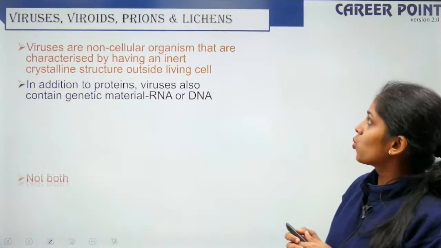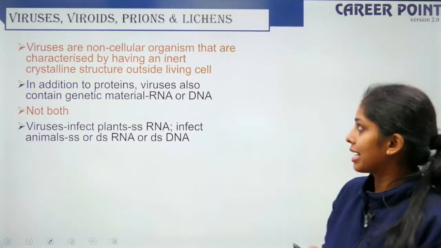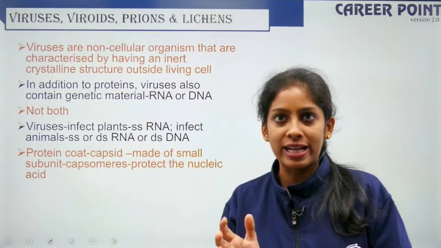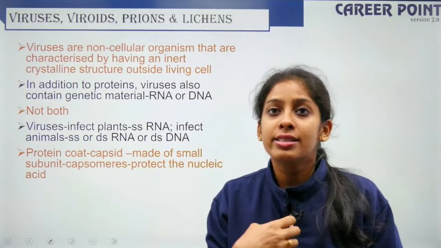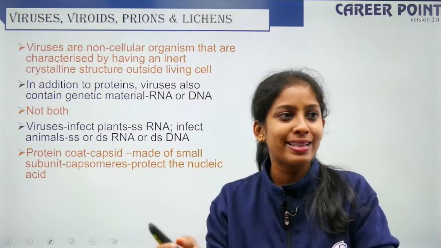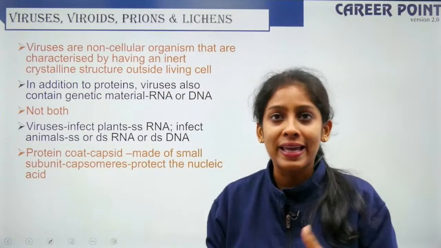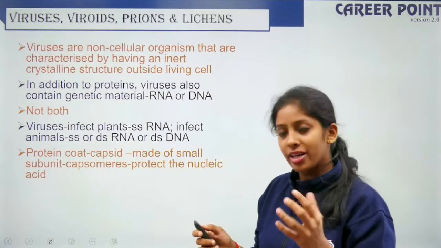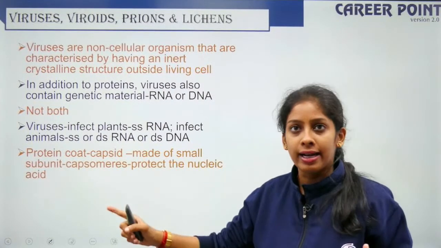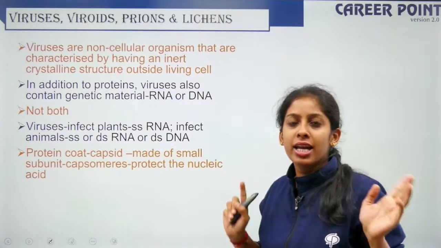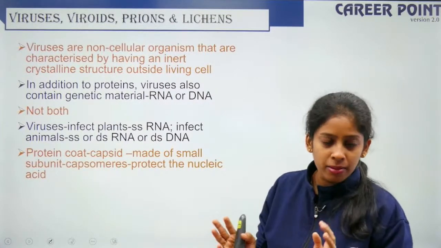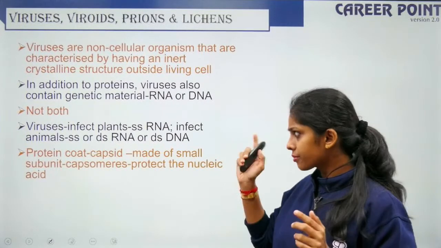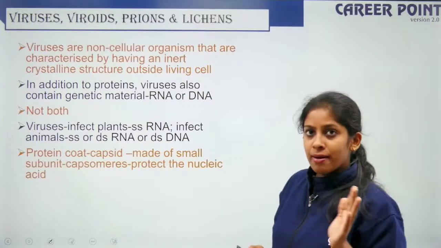So the last topic is viruses, viroids, prions and lichens. You know virus is non-living, an inert organism. Unless it enters a living host, it cannot function because it needs a host to replicate itself, right. A virus can have DNA or RNA as genetic material. At the same time, it will not have both DNA and RNA as genetic material. That is not possible. Viruses can infect plants, all that you know.